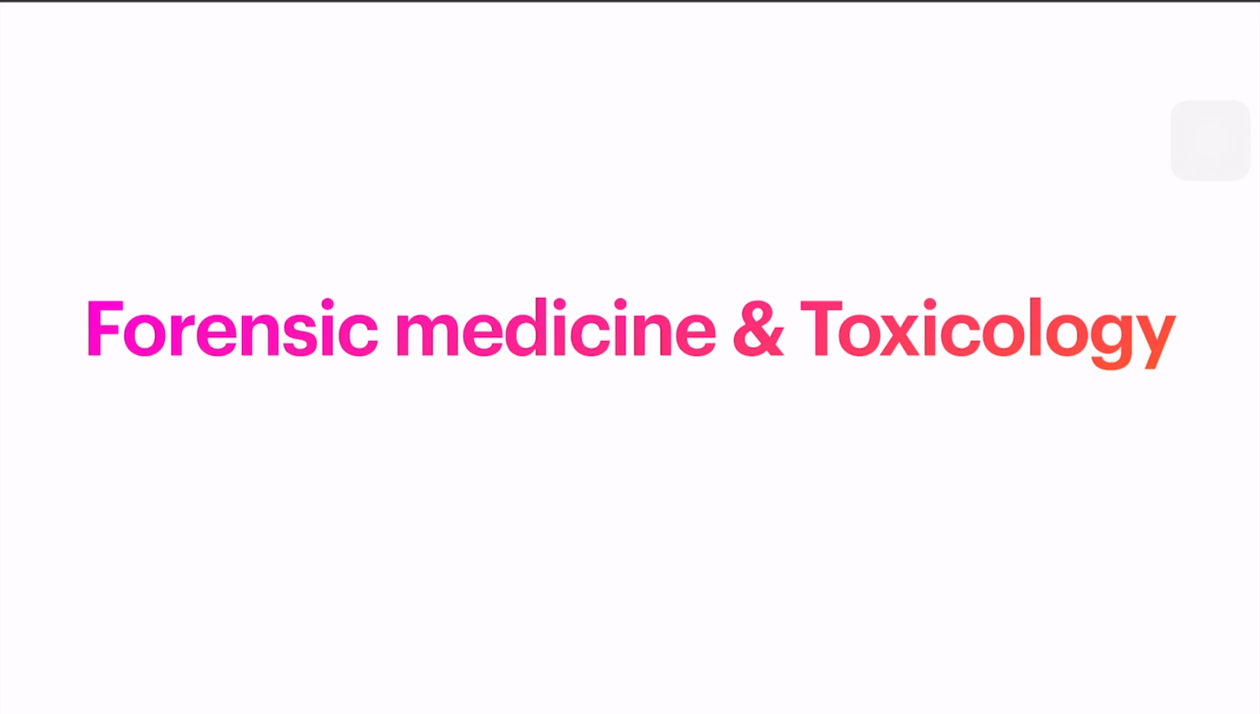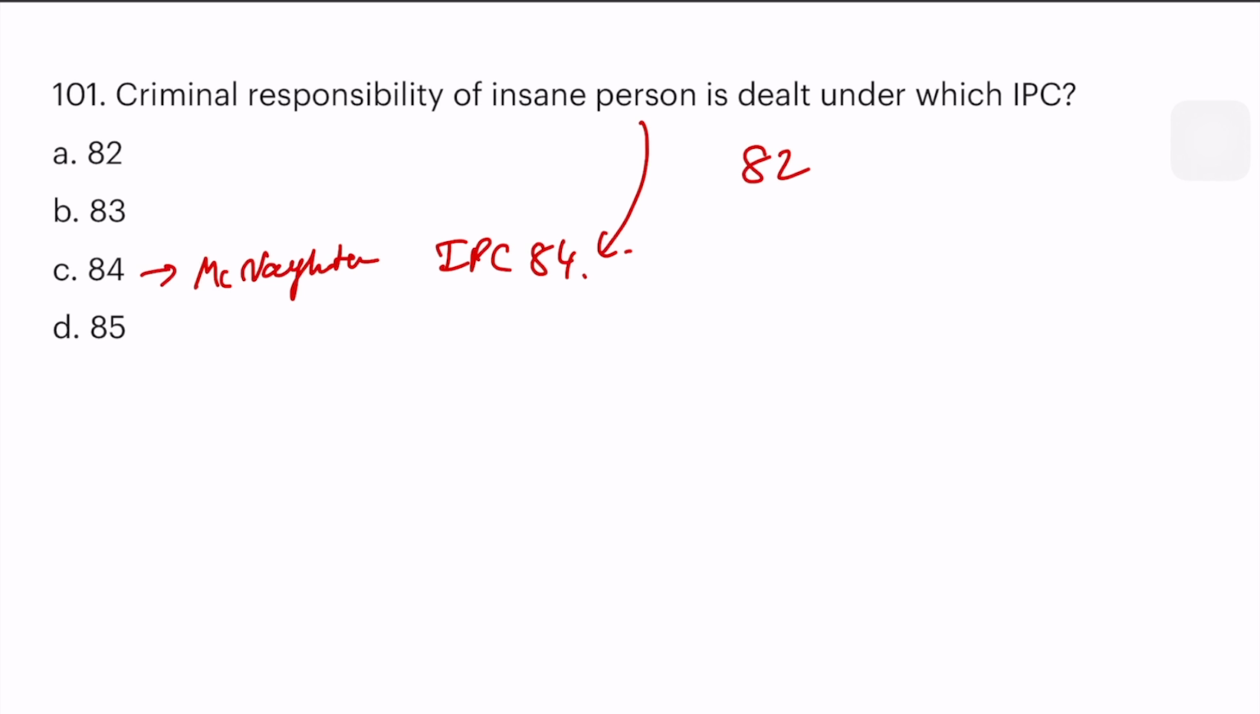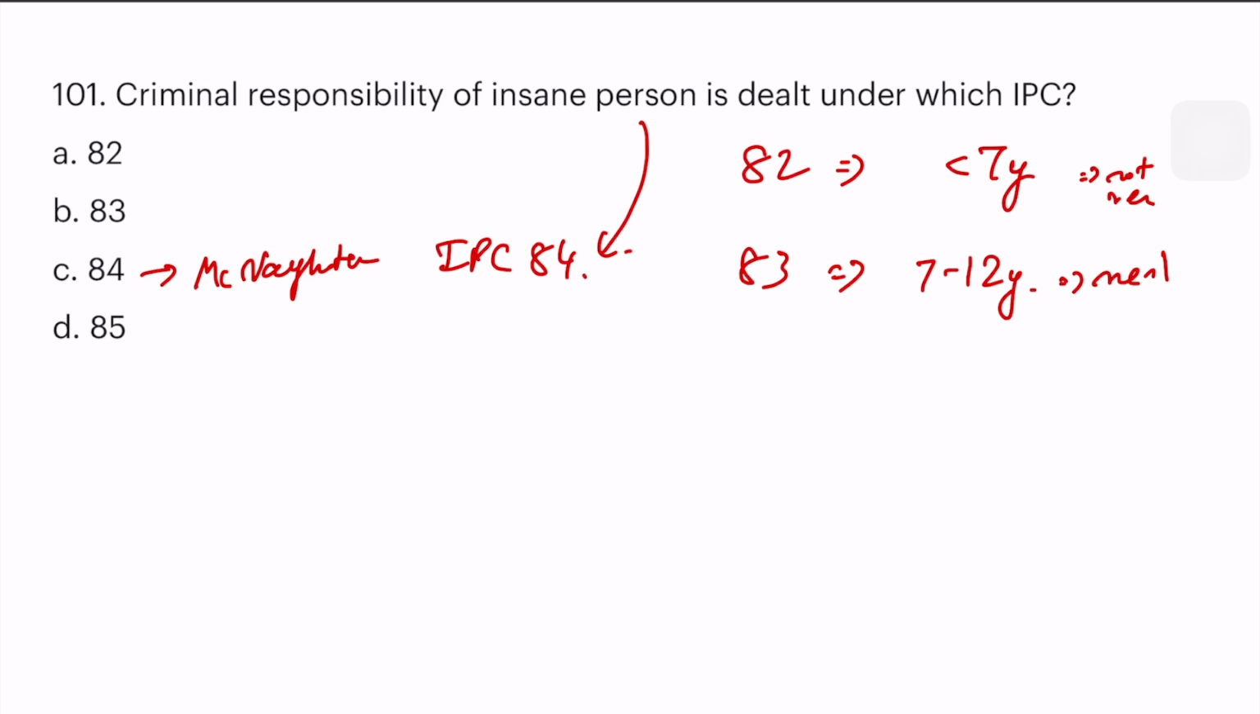Let's do forensic medicine and toxicology. Criminal responsibility of an insane person is dealt under which IPC? Okay, so criminal responsibility of an insane person is dealt under IPC 84. This is a direct question, and there was a previous rule called McNaughton's rule, but currently we are maintaining it under IPC 84 for insane persons. What about the other IPCs? 82 and 83. 82 deals with the criminal responsibility of children under 7 years, and 83 deals with 7 to 12 years. They are not responsible. This is based on mental maturity.